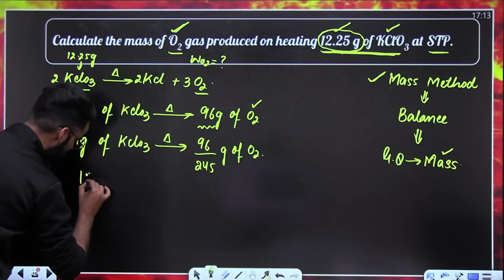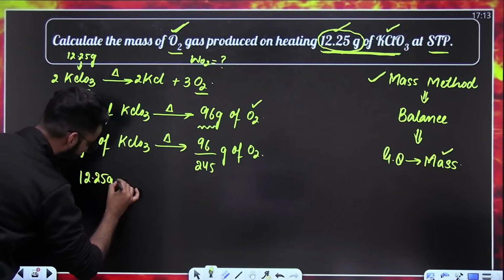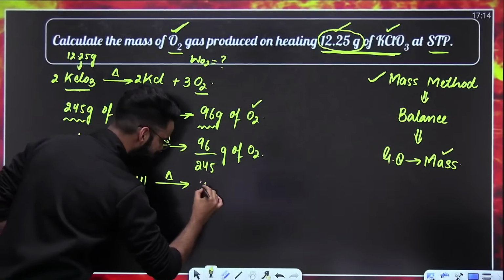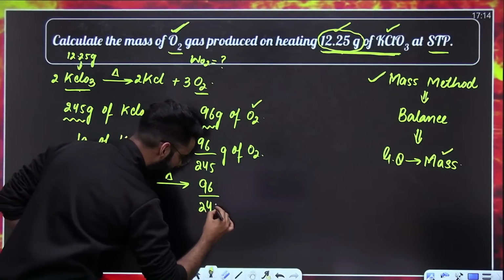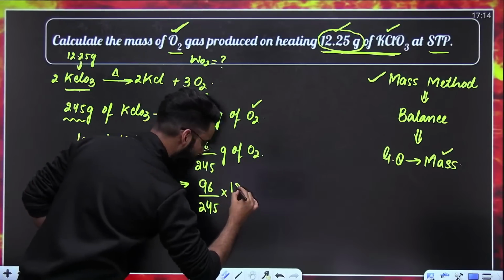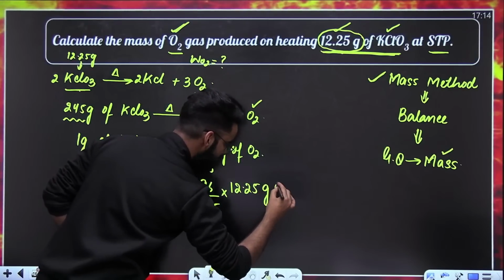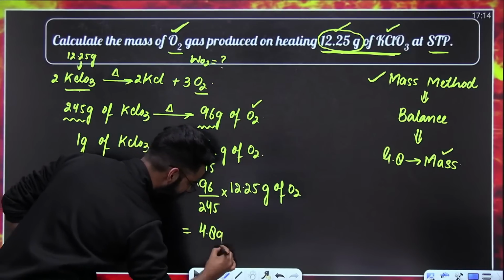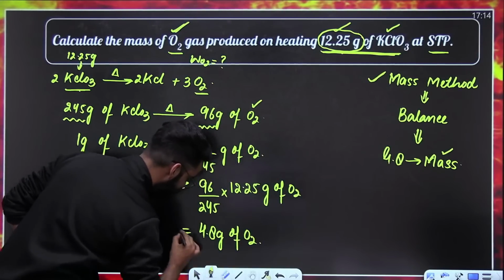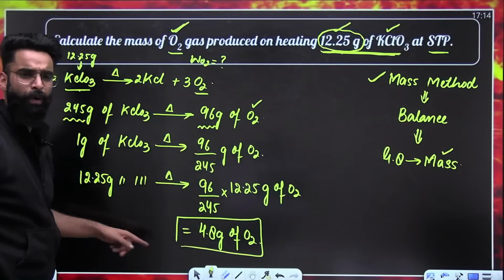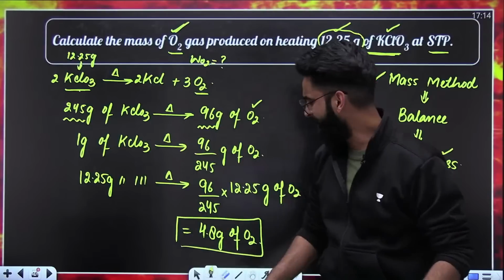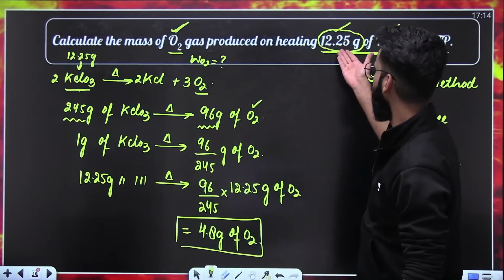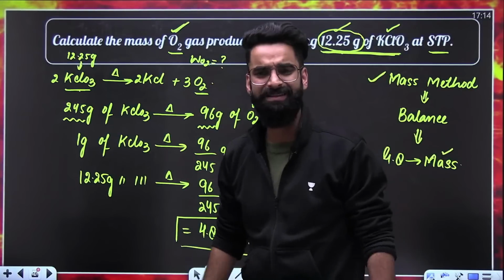Now you tell me, upon heating 12.25 grams of KClO3, how much mass of O2 will be produced? 96 divided by 245 multiplied by 12.25 grams of O2. When you solve this particular term, my dear students, you'll get exactly 4.8 grams of O2. So what did you calculate basically? What is this particular term? This is basically that mass of O2 which is produced upon heating 12.25 grams of KClO3. As simple as that.